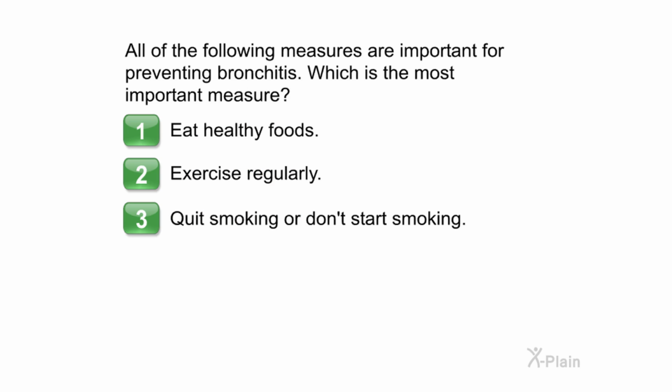All of the following measures are important for preventing bronchitis. Which is the most important measure? Choose one of the following options. 1. Eat healthy foods. 2. Exercise regularly. 3. Quit smoking or don't start smoking.